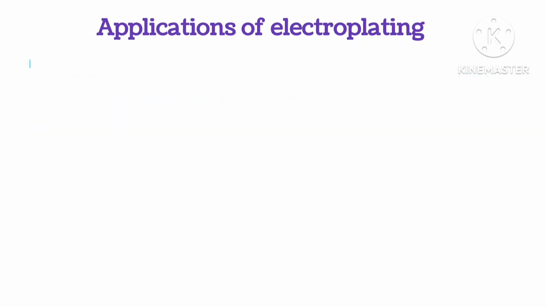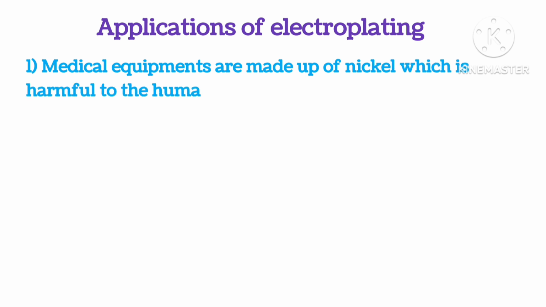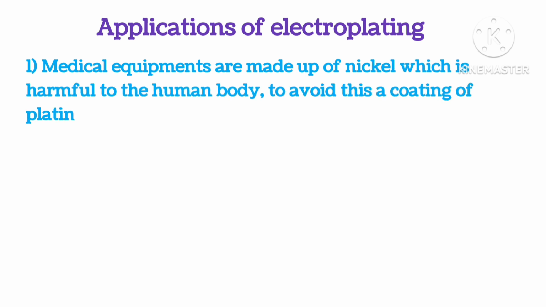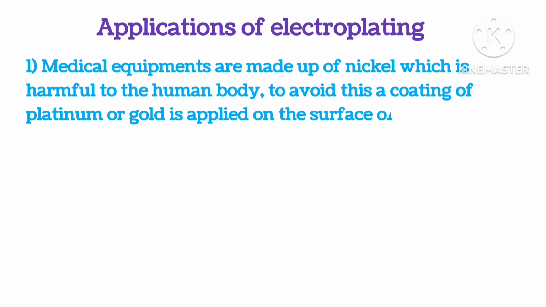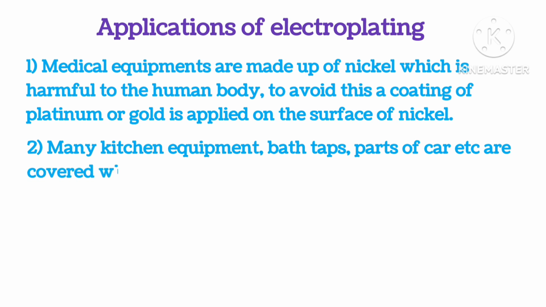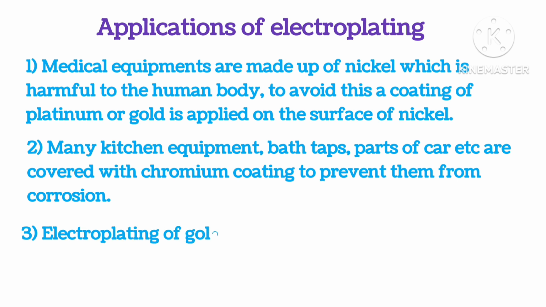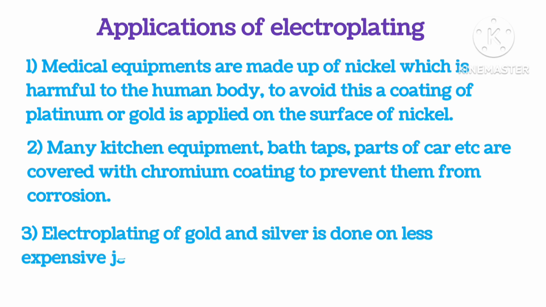Applications of electroplating. First, medical equipment is made up of nickel, which is harmful to the human body. To avoid this, a coating of platinum or gold is applied on the surface of the nickel. Second, many kitchen equipments, bar taps, parts of cars, etc. are covered with a chromium coating to prevent them from corrosion. Third, electroplating of gold and silver is done on less expensive jewelry.